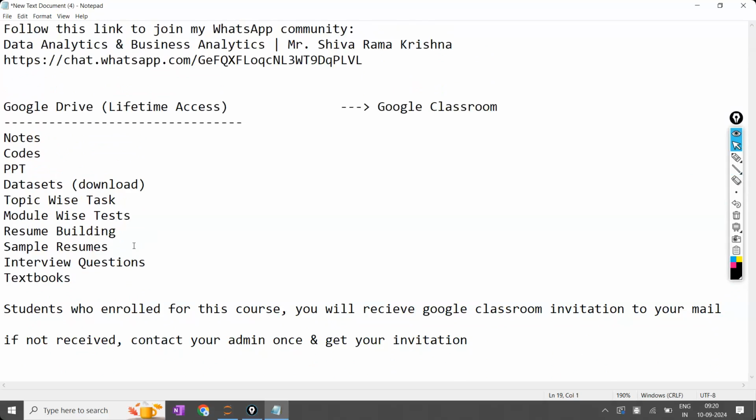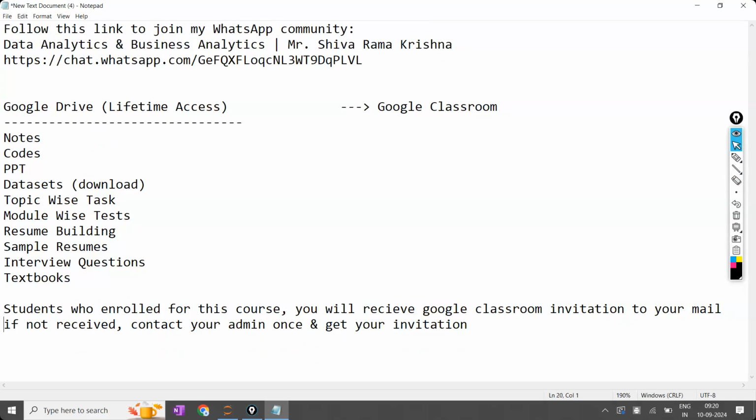Whether you are a working professional, non-working professional, or fresher, you have to type the coding part yourself. If I share the code, you might just execute the same code by copy paste. But whatever notes and codes I share, you cannot copy paste them either. You cannot download, you cannot copy paste. The only option for you is to type, and you have to practice. That is the only option.